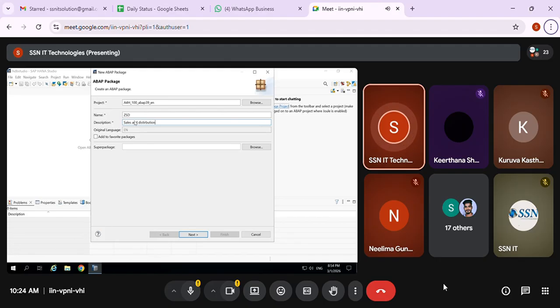Here I am creating everything. But in real time, you will already have the login, you will already have the package, everything will be there. Okay, the package name is already there. Oh okay.